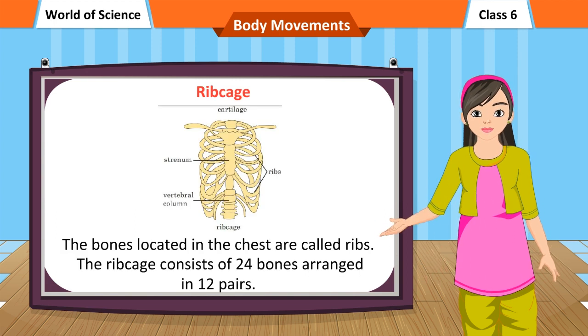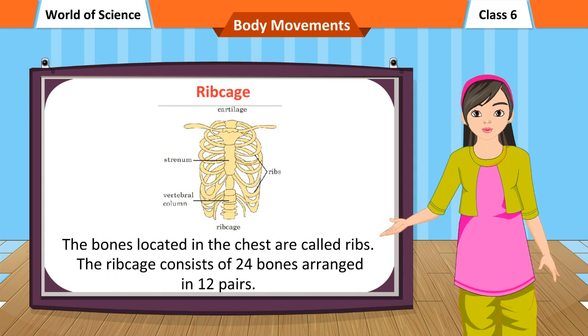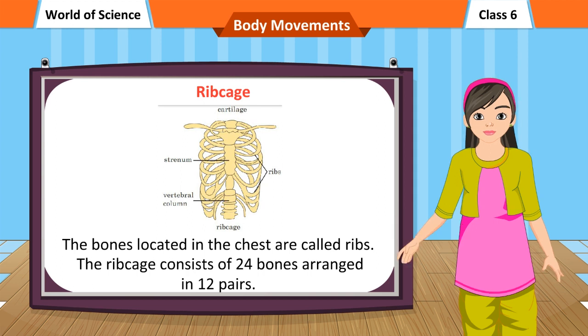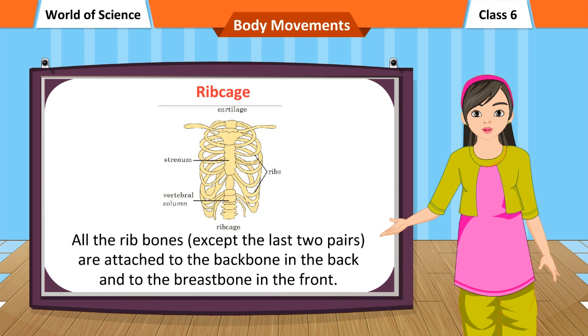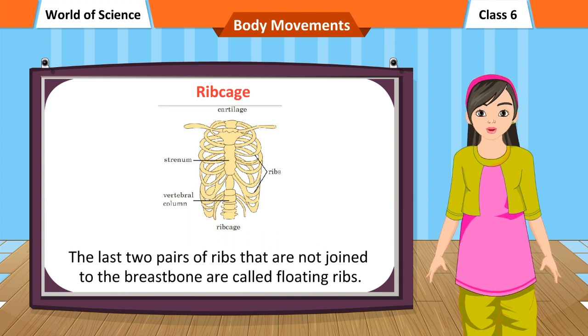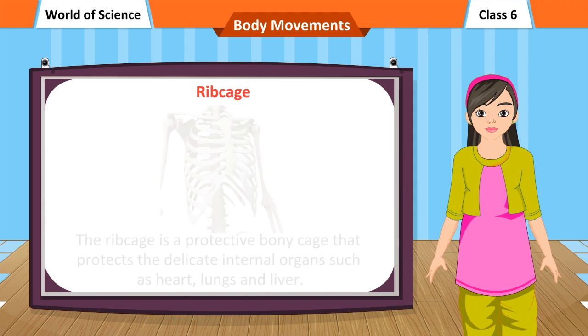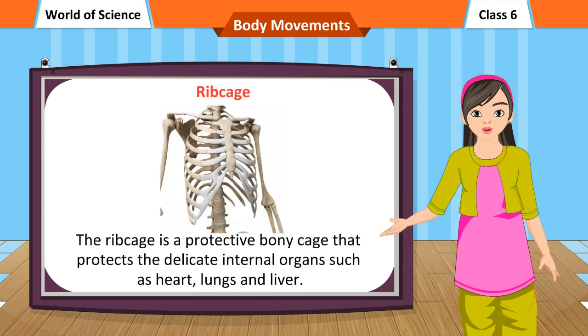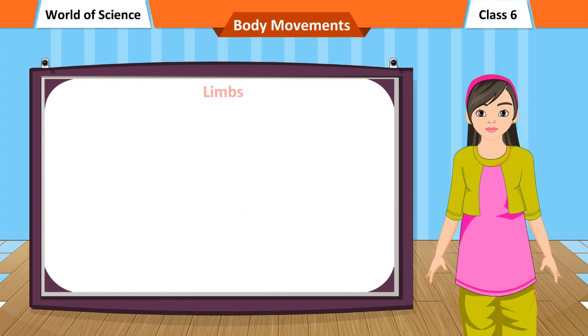The bones located in the chest are called ribs. The ribcage consists of 24 bones arranged in 12 pairs. All the rib bones except the last two pairs are attached to the backbone in the back and to the breastbone in the front. The last two pairs of ribs that are not joined to the breastbone are called floating ribs. The ribcage is a protective bony cage that protects the delicate internal organs such as heart, lungs, and liver.